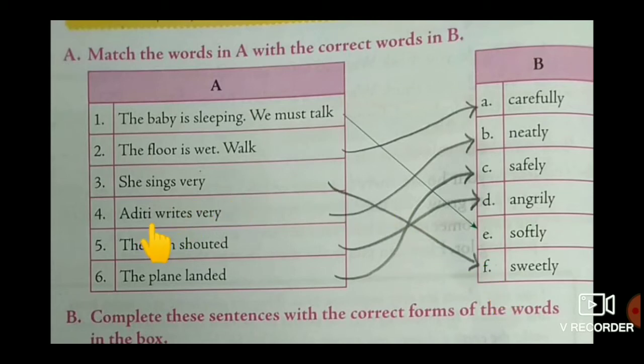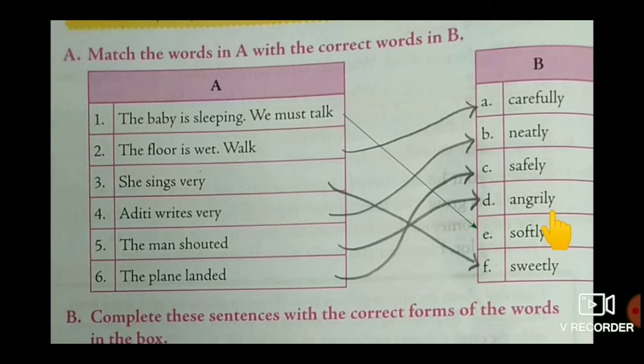Next one, Aditi writes very neatly. Does she write neatly? Yes. How is she writing? Aditi writes very neatly. And the next one is, the man shouted. The man shouted calmly, slowly? No, what is the right one? Angrily.